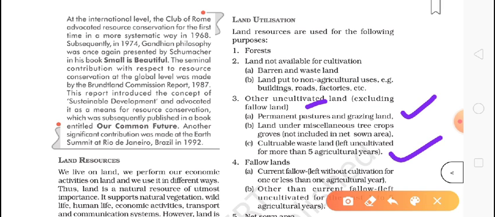They don't do any farming in that, and in this time, 3 to 4 years, the land regains its fertility. So first forest, then land not under cultivation, then uncultivated land: permanent pasture or grazing lands, land under miscellaneous tree crops, and culturable wasteland left uncultivated for more than 5 years.